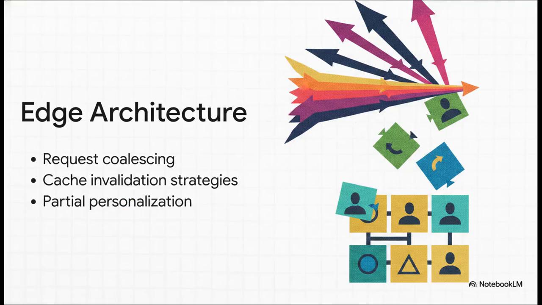Now, to actually leverage the edge, there are a few core architectural patterns you really need to master. You've got request coalescing, which is basically just grouping multiple identical requests into a single database hit to save resources. Then you've got cache invalidation strategies and partial personalization. Mastering these specific patterns is quickly becoming absolutely mandatory for anyone building apps that need to feel lightning fast on